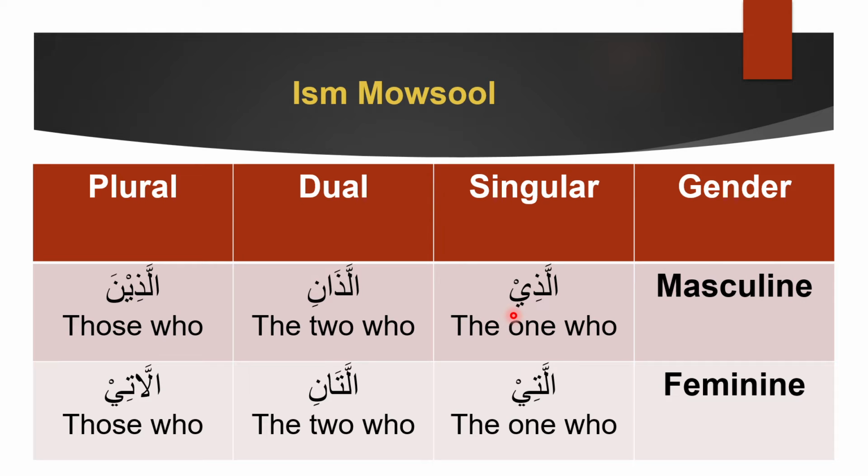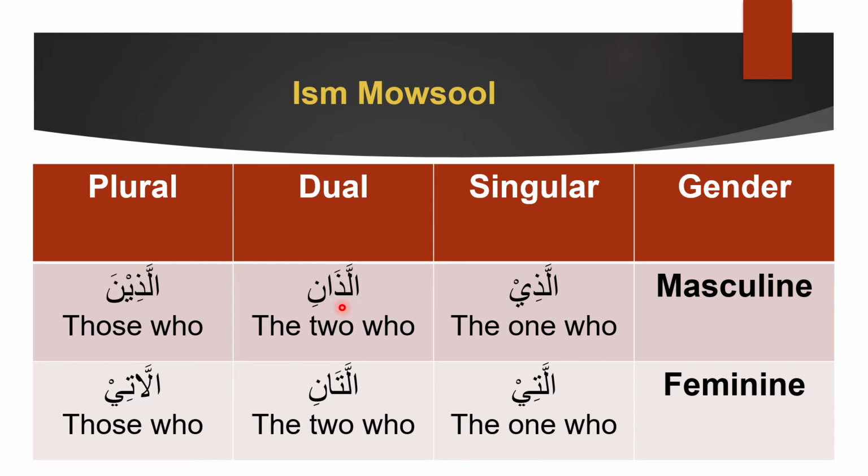So how do I want to memorize them? It's like this: allazi, alladhani, alladhina, allati, allatani, allati. In this order I want you to memorize every single one of these words. Okay, and the meanings will come by itself. Like for example, if you hear alladhi, you should know the one who.